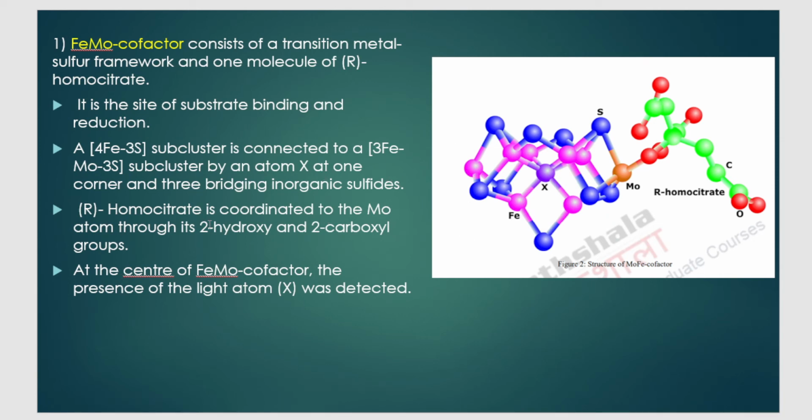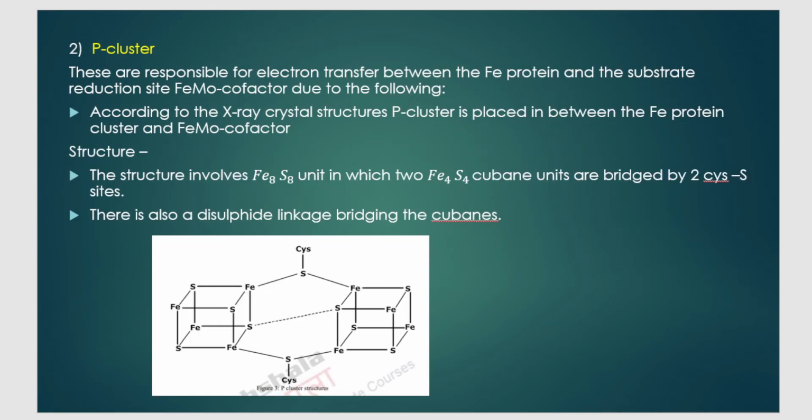And R-homocitrate is coordinated to the molybdenum atom through its 2-hydroxy and 2-carboxyl groups. Now this is R-homocitrate, which is coordinated to this molybdenum atom through the 2-hydroxy and 2-carboxyl groups. And at the center of the FeMo cofactor, there is a light atom X that was detected. This is some light atom whose identity is not known, but it was detected in the crystallographic studies. That was part 1 of FeMo protein.